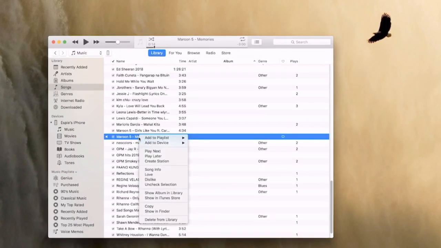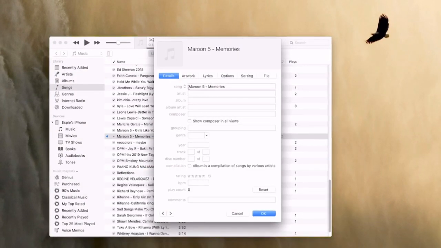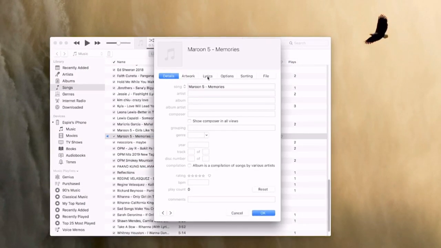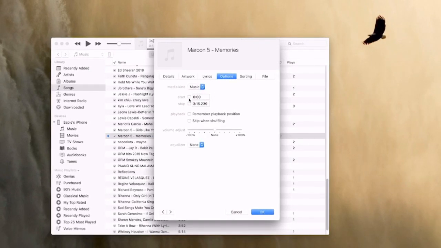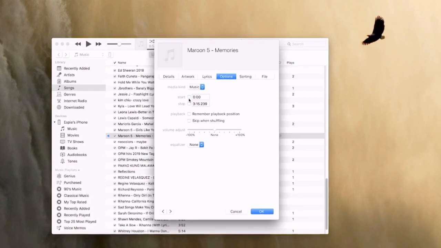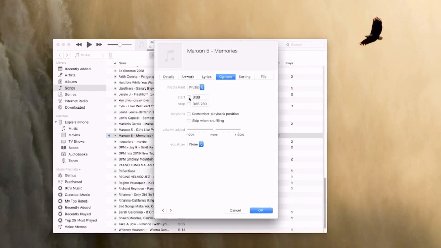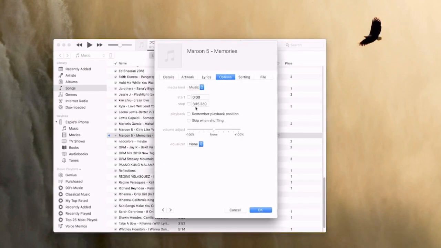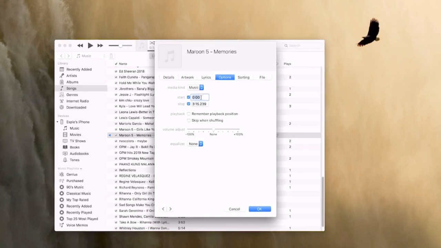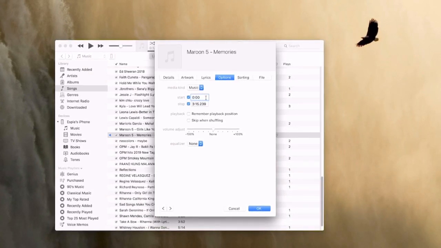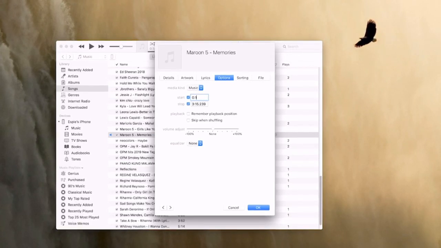So, right-click mo dyan, and then song info, and then, yan, nandyan siya. Punta ka sa options, click options, and then ito kasi ang gagamitin sa paggawa ng ringtone. So, ang gagawin mo, 30 seconds lang ang ringtone. Ito kasi yung whole song, 3:15. So, depende sa'yo kung saang parte mo siya i-start. So, kung halimbawa mag-start ako sa 15 seconds.